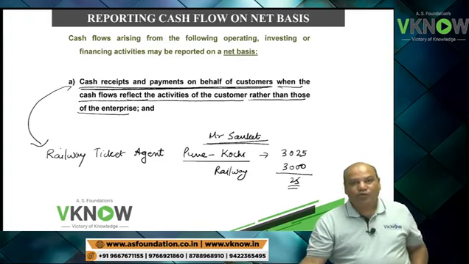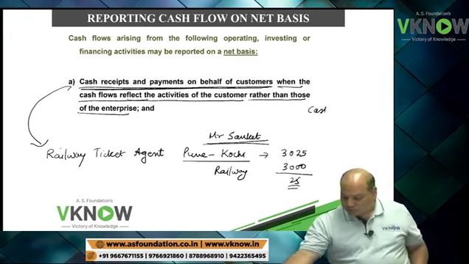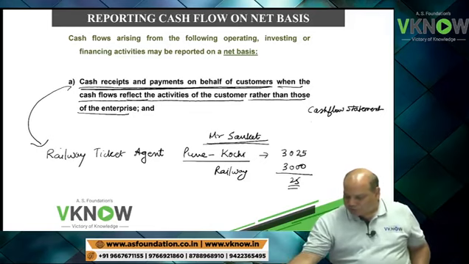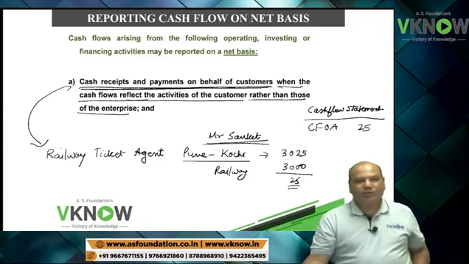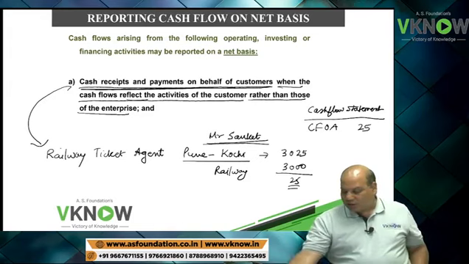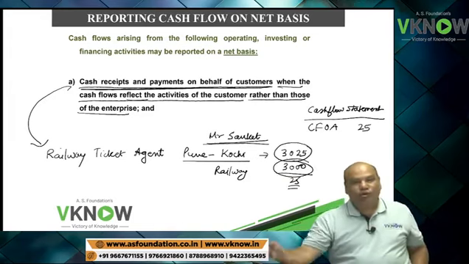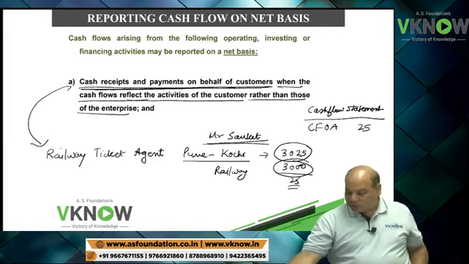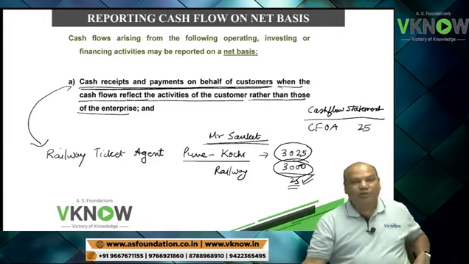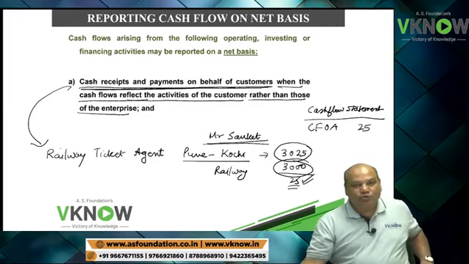Now in the cash flow statement, the question is, how should he present cash flow from operating activity? It is better to present 25 rather than showing revenue of 3025 and payment of 3000 to the railway authorities. This will be a more appropriate presentation, because he is more or less just acting as an agent. So an agent must only reflect his net income.